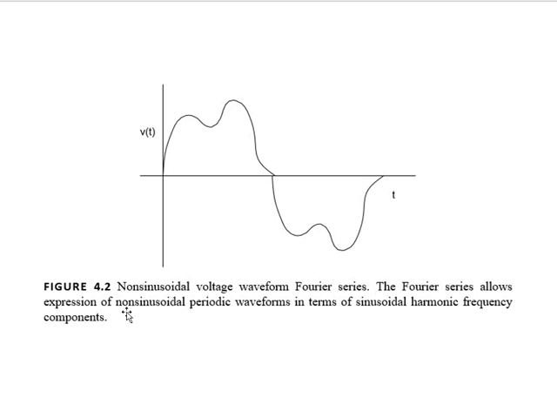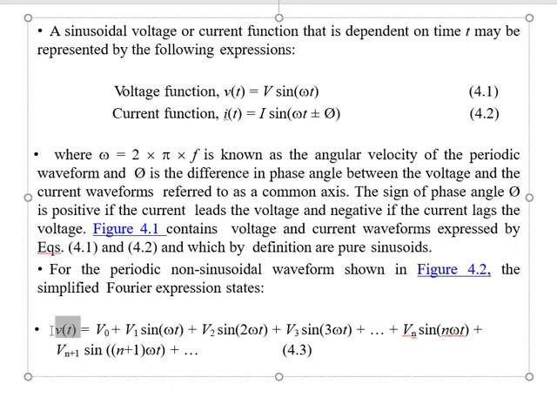So this is figure 4.2, the non-sinusoidal voltage waveform Fourier series. The Fourier series allows expression of a non-sinusoidal periodic waveform in terms of sinusoidal harmonic frequency components. So Fourier analysis will help us to convert non-sinusoidal AC quantities into pure sinusoidal AC quantities, summed together.